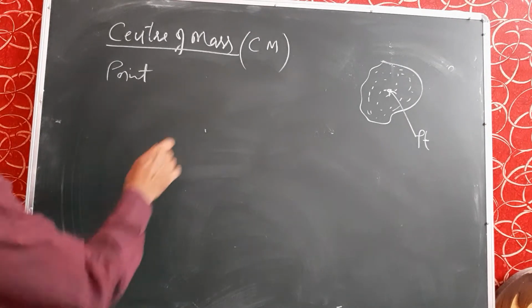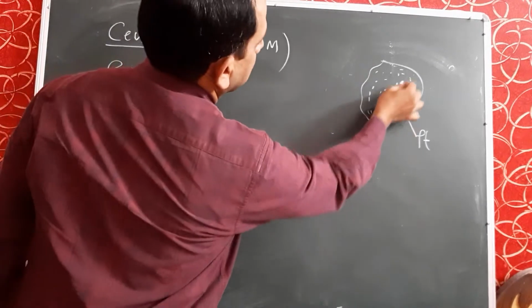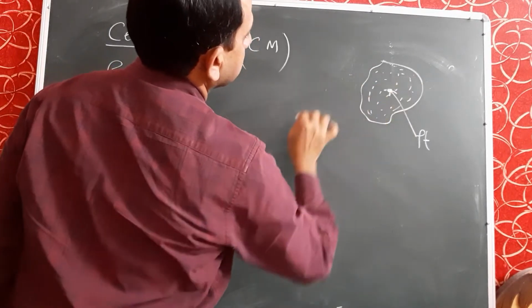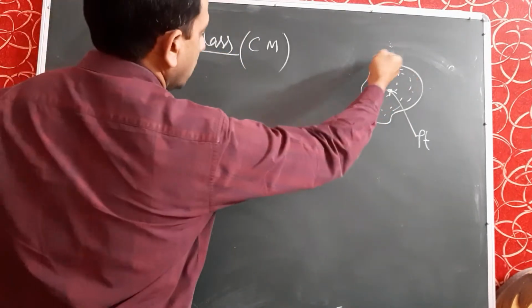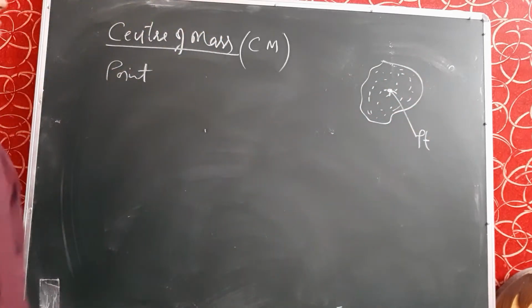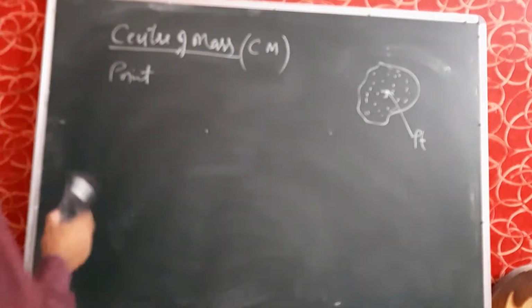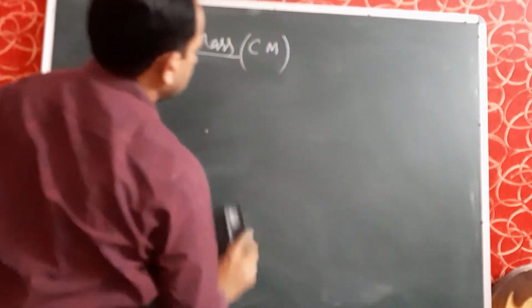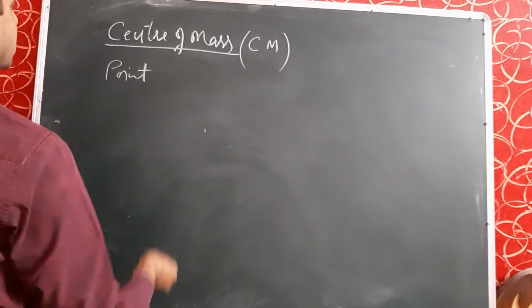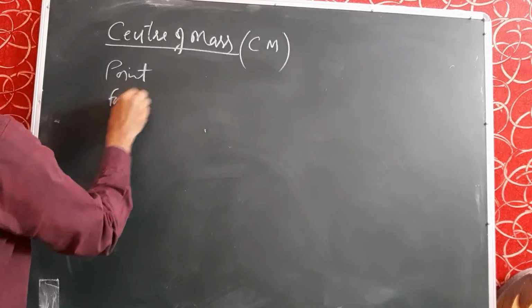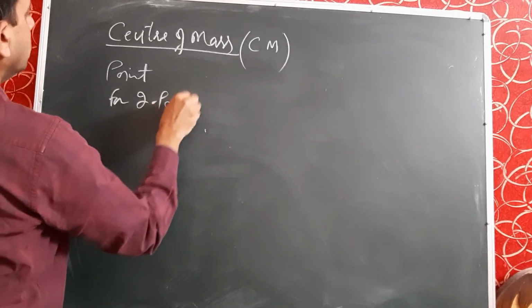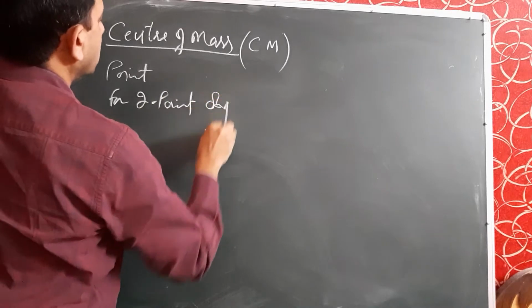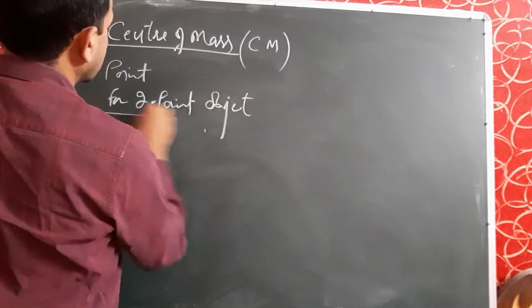So let the center of mass be this, and the number of masses be m1, m2, m3 and so on. But for simplicity, first of all we will consider center of mass for a 2-point object.